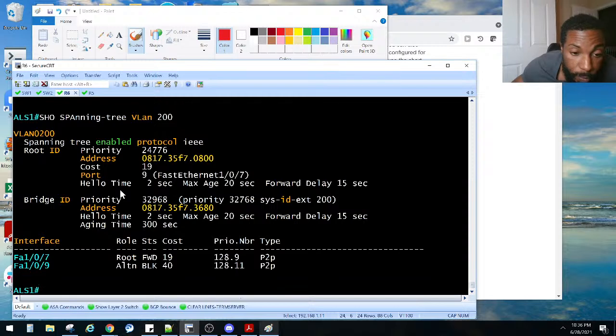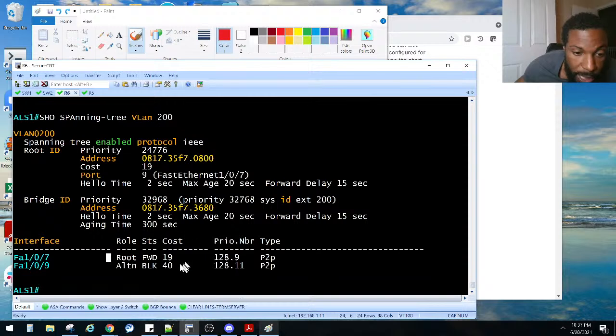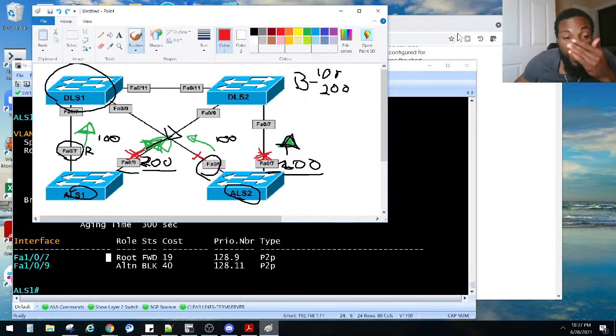So, let's see. I know you said it takes a while, but 109, is it still blocking? Yeah, that's still blocking. We wanted that to forward. What do we need to change so this one is forwarding? This guy needs to be forwarding and that needs to be blocked. So 107, do we need to change his cost to be lower or higher? You said to draw it out. That's what we should do. Right now this is being blocked. Why? Because that probably has a higher priority set.